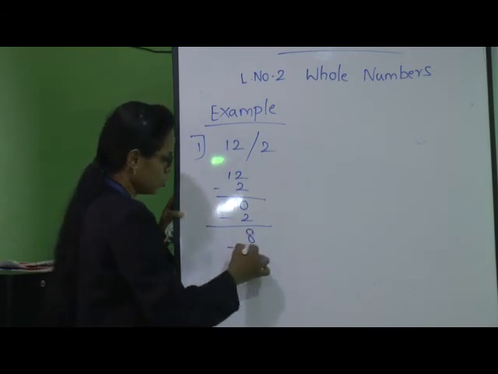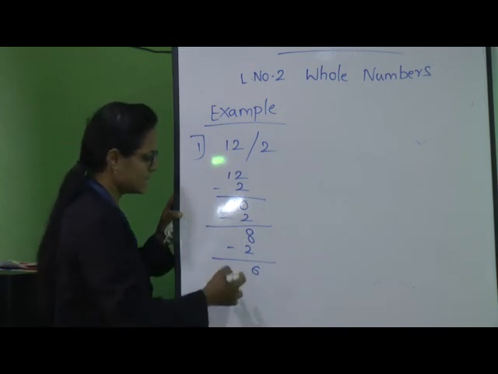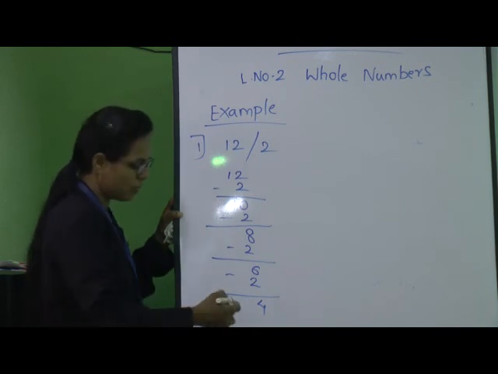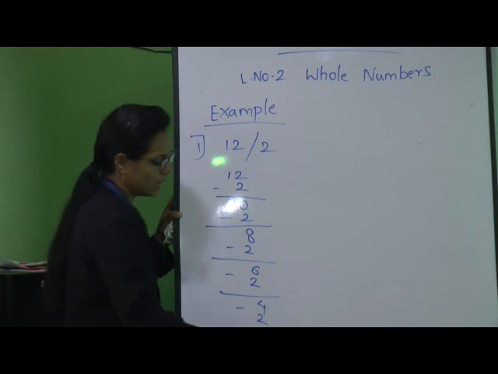Again 8 minus 2 becomes 6. Again 6 minus 2 becomes 4. Again 4 minus 2 becomes 2. Again 2 minus 2 becomes 0.